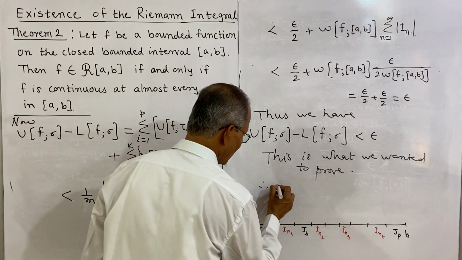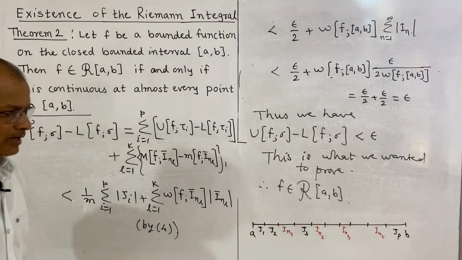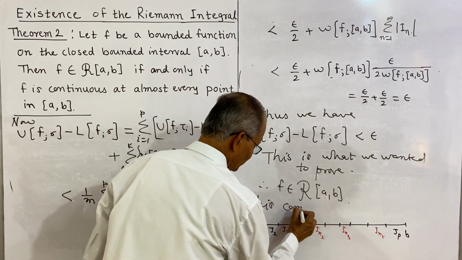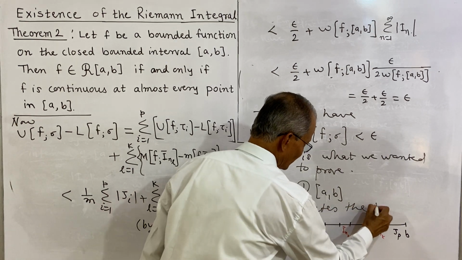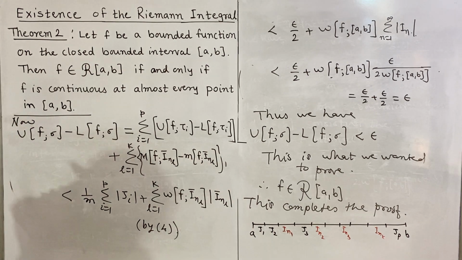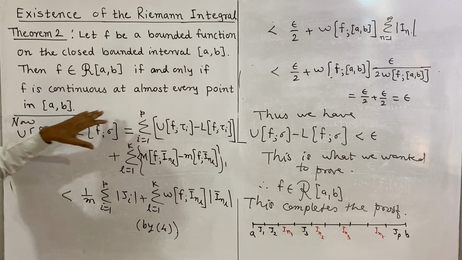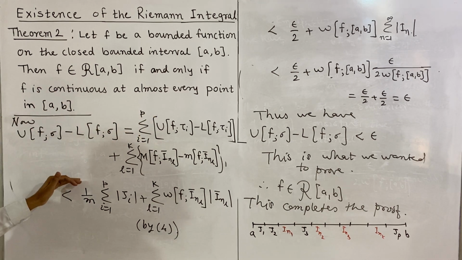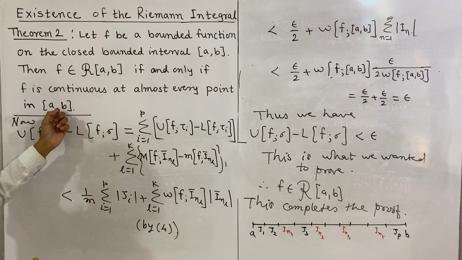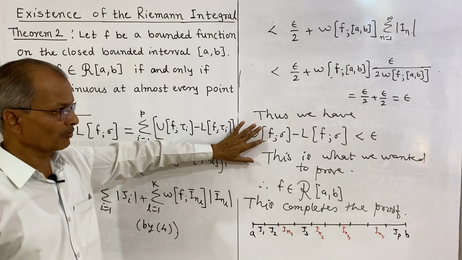And therefore f is Riemann integrable. f is Riemann integrable over the closed bounded interval a to b, and this completes the entire proof of the existence theorem. So we have proved the theorem in two parts. In the earlier lecture we proved the first part, that means assuming f is Riemann integrable, we proved f is continuous at almost every point in the interval a to b, and now in this lecture we have proved the converse part. We have assumed f is continuous at almost every point in this interval, and we have proved f is Riemann integrable, and to prove f is Riemann integrable we have proved this result.